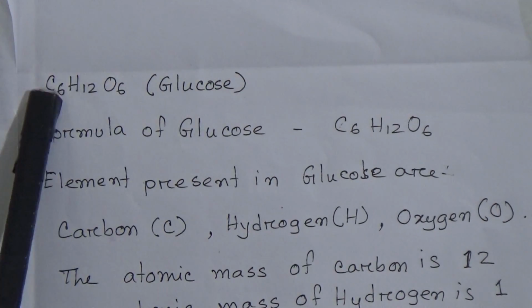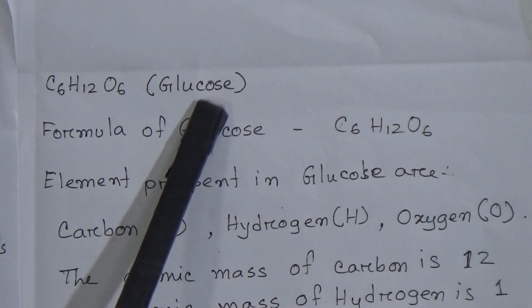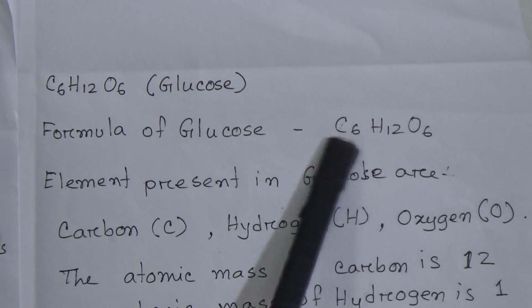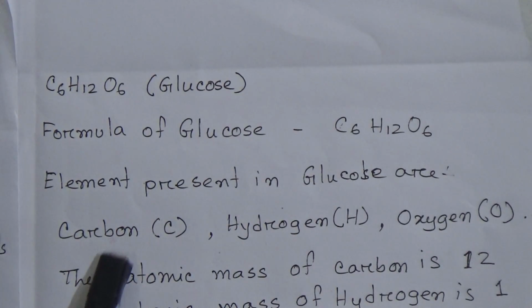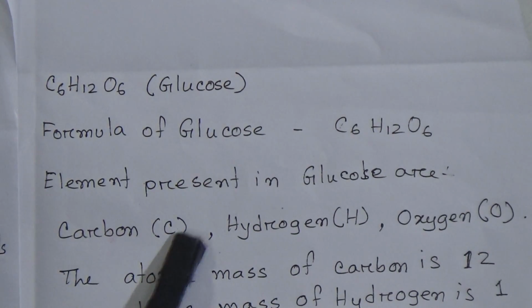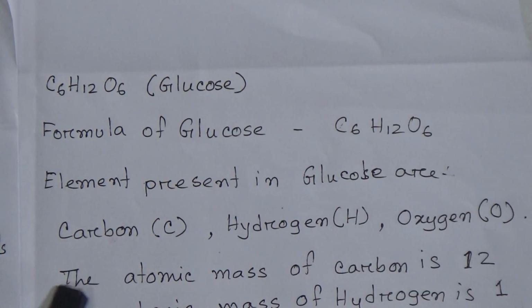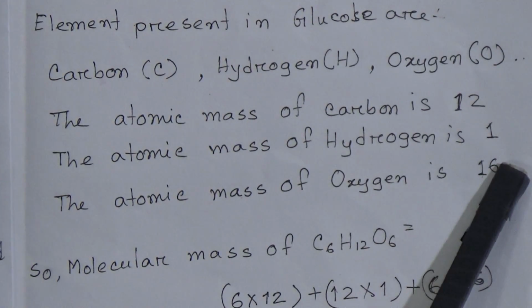Now come to the determination. How will we determine? First I write the glucose chemical formula, and in brackets I have written the glucose name. Now again I have to write the formula of glucose. This is C6H12O6. Elements present in glucose are carbon, symbol C, hydrogen, symbol H, oxygen, symbol O. The atomic mass of carbon is 12, the atomic mass of hydrogen is 1, and the atomic mass of oxygen is 16.